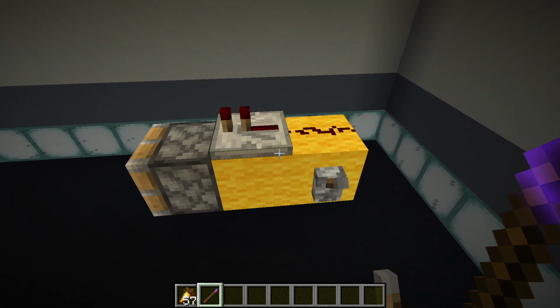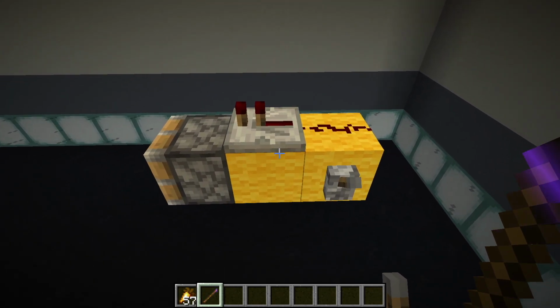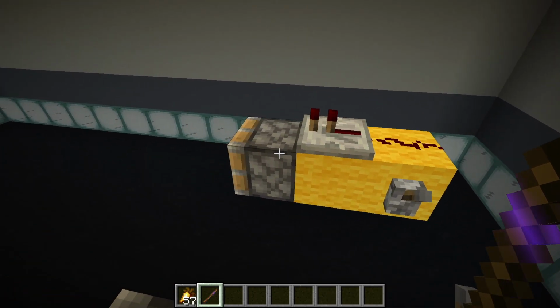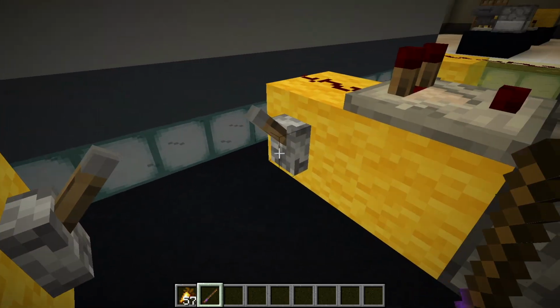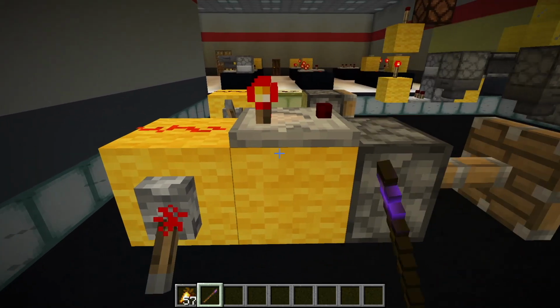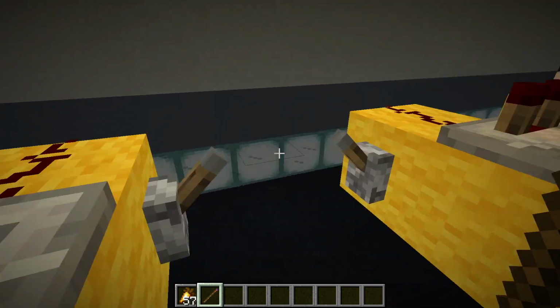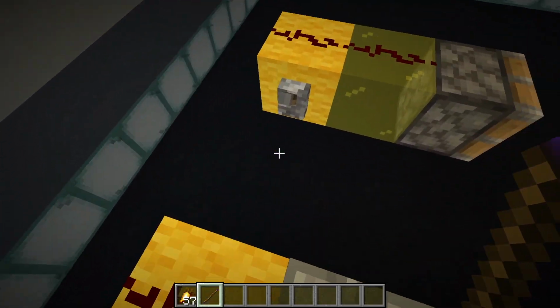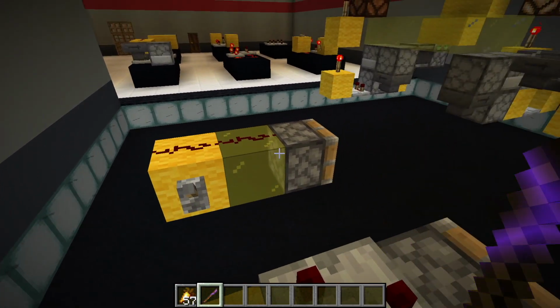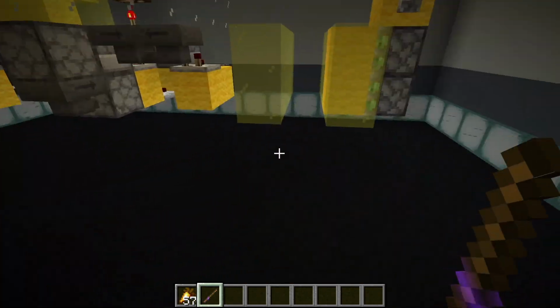This can help with making your circuit more compact, keeping things from interfering with other parts of your circuit. It just makes life easier, and it gives you more options when powering pistons. So you can use a comparator, repeater, and redstone dust on a transparent block as well. That's helpful to know.